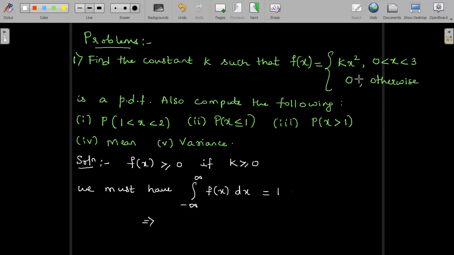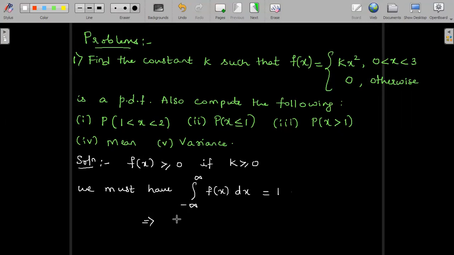So the overall interval of f of x is minus infinity to infinity. Between 0 to 3, the f of x function is defined as kx square, and in the rest of the range, that is minus infinity to 0 and 3 to infinity, the f of x value is 0.